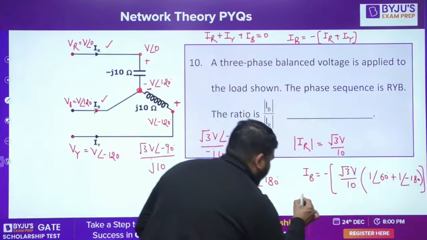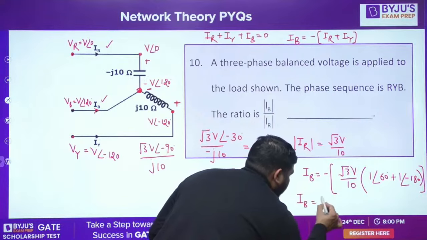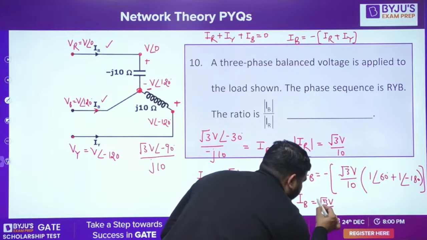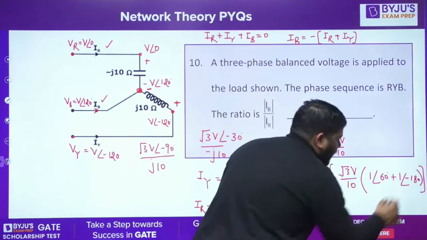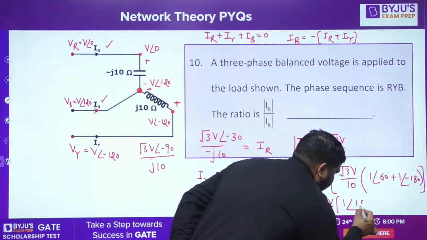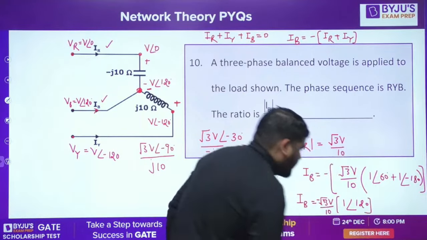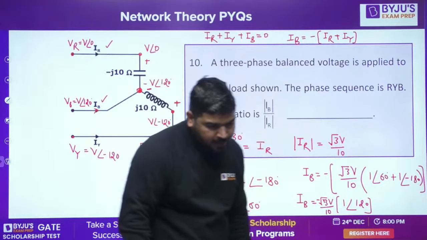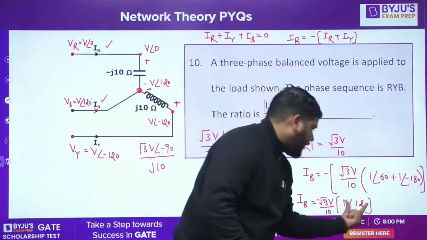IB is equal to root 3 V upon 10 and minus sign, and this sum is 1 angle 120. Okay, is it correct? 1 angle 120. Is it correct, guys? Tell me. Weber Moria is saying this sum is 1 angle 120.